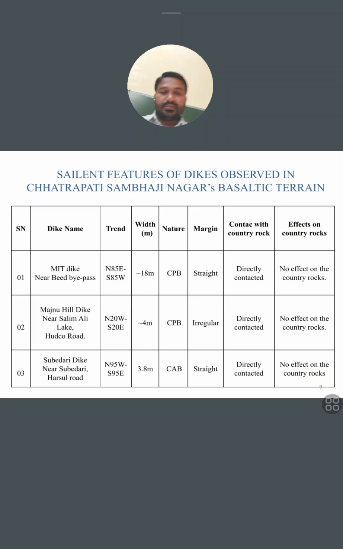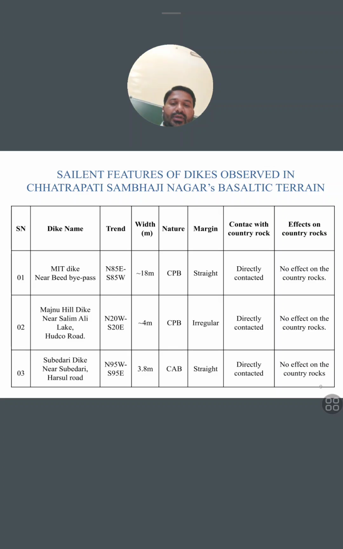These are the simple characteristics of these dikes. One, the MIT dike near Bid bypass, shows its trend north 85 east to south 85 west, and its width is almost 18 meters. Okay, 18 meters wide. Its nature is compact porphyritic basalt, the type of basalt in which compact porphyries are seen.